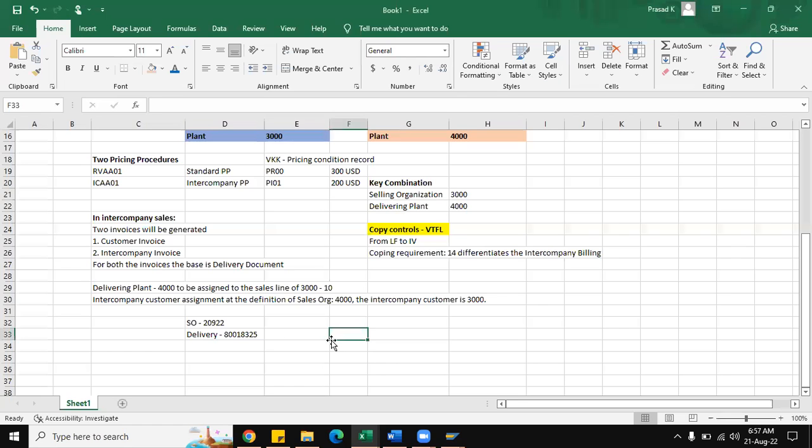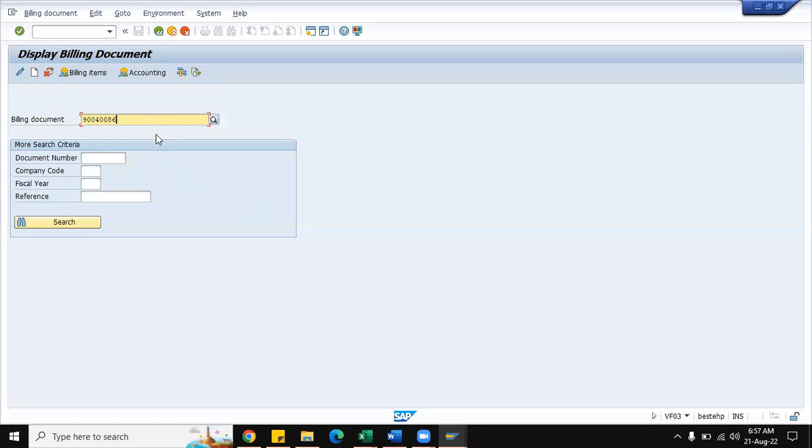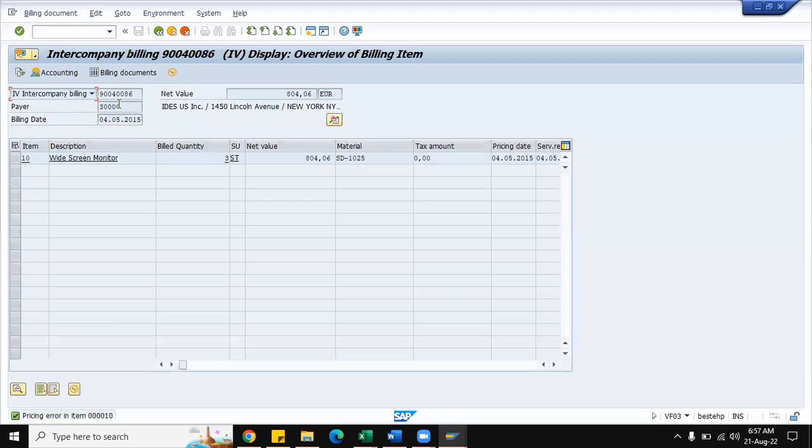So intercompany invoice is this one and customer invoice. So who is the customer here? The payer is 3000, the 30000. That means this particular customer is assigned to the sales organization 3000.